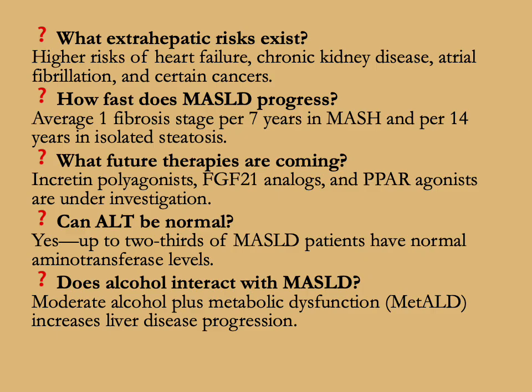What future therapies are coming? Incretin polyagonists, FGF21 analogs, and PPAR agonists are under investigation. Can ALT be normal? Can the liver enzymes be normal? Yes, up to 2/3 of MASLD patients have normal aminotransferase levels. Does alcohol interact with MASLD? Moderate alcohol plus metabolic dysfunction increases the progression of liver disease.